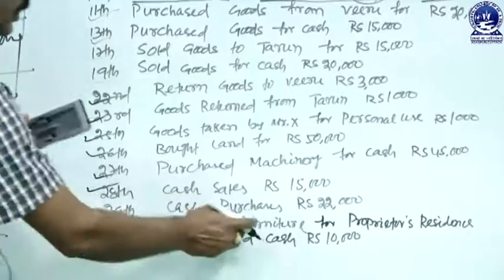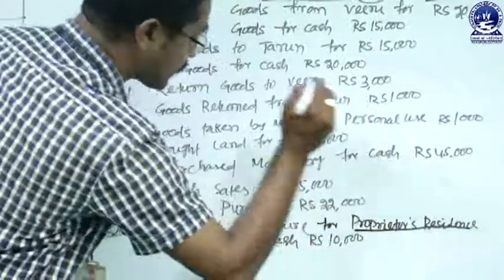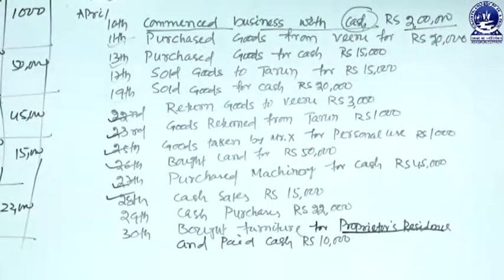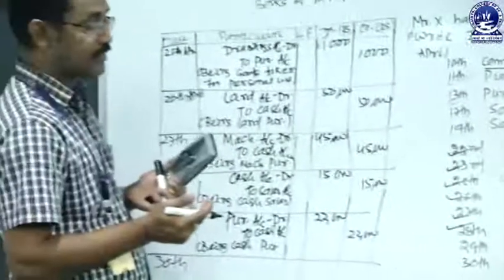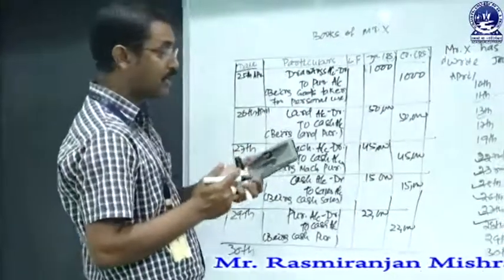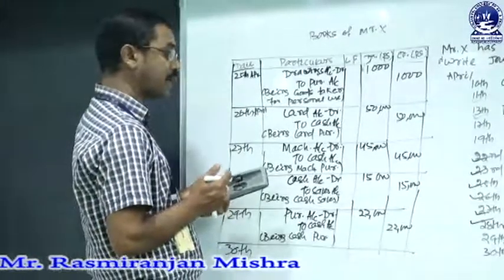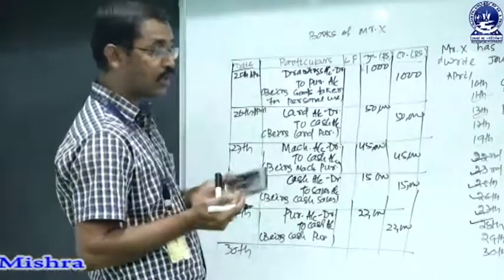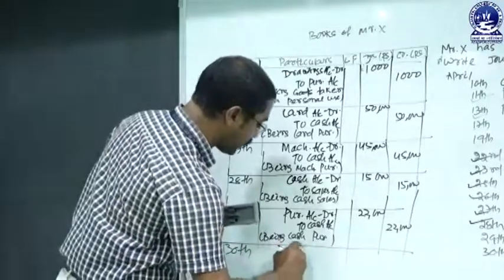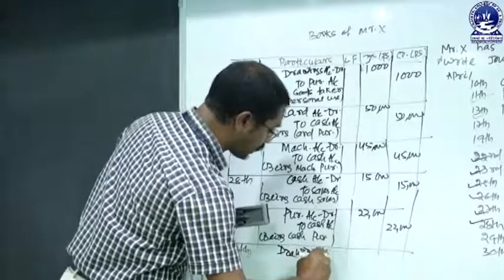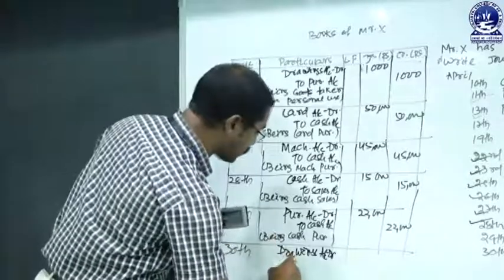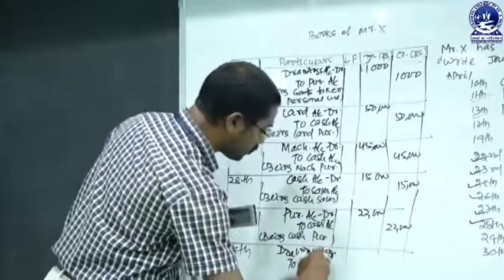As the furniture is purchased for the proprietor's residence, it belongs to personal use of the owner, and it is a case of drawings, and cash goes out from the business, so the cash account is credited. The drawings account must be debited as it affects the business, and cash goes out to the cash account.